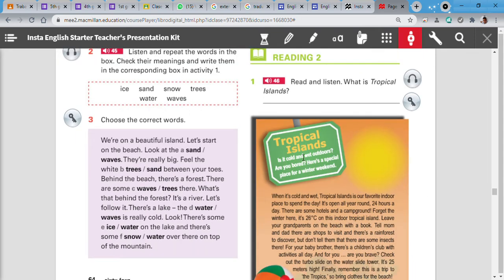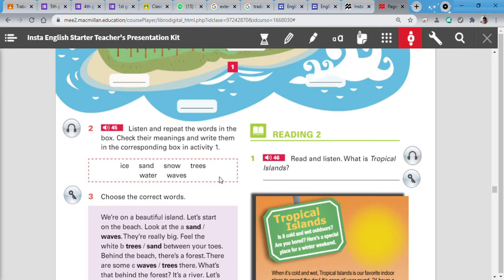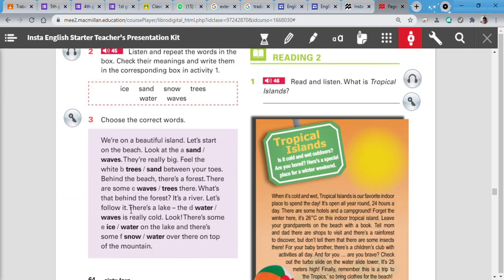Now let's continue with activity number three. Choose the correct words. So it depends, could be one or the other. It's a reading activity. We're on a beautiful island. Let's start at the beach. Look at the sun or look at the waves. Could be sun, no? It's an island. Let's start on the beach, no? Okay, on the beach I can see sun and waves.